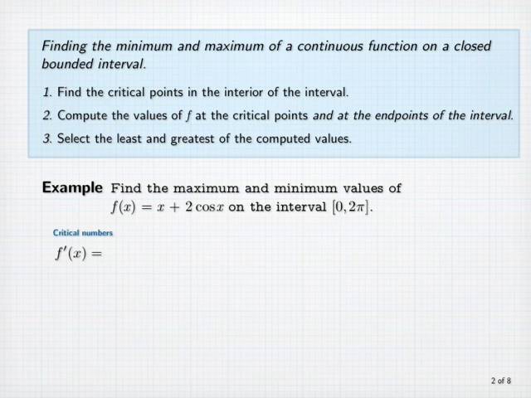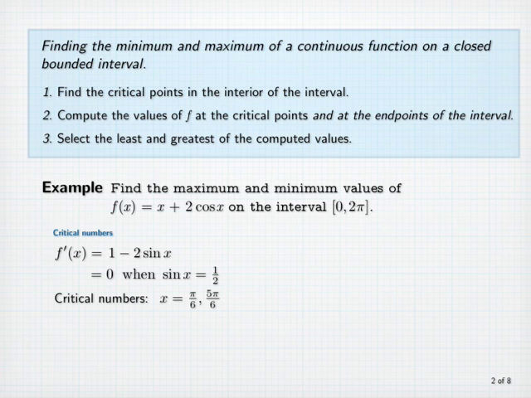We'll first find the critical numbers. So we compute f'(x). That's 1 - 2 sin x, which is equal to 0 when sin x equals 1/2. So our critical numbers are those values of x for which sin x equals 1/2, which are π/6 and 5π/6. Notice that the function has many other critical numbers outside of our interval, but we're only concerned with those that are inside the interval. Now let's compute the values of the function at the critical numbers.